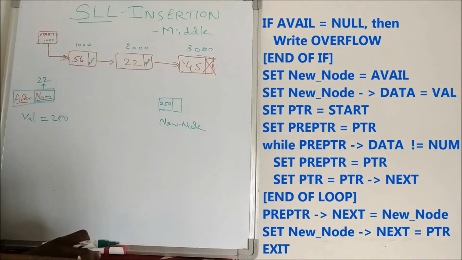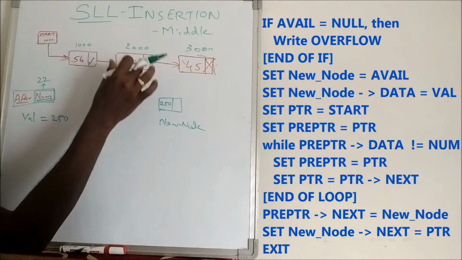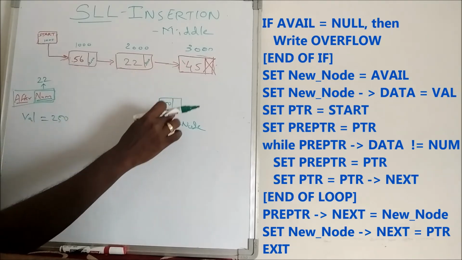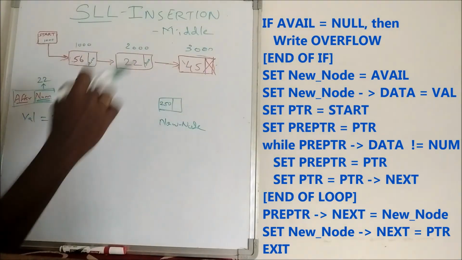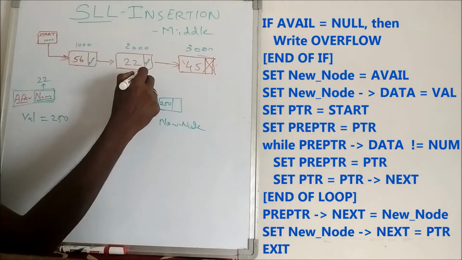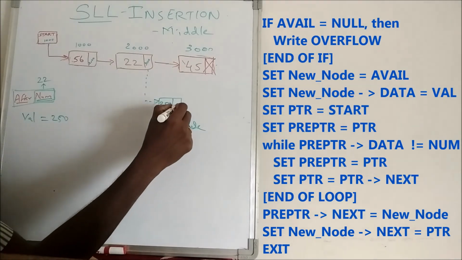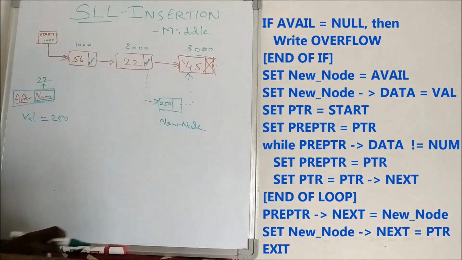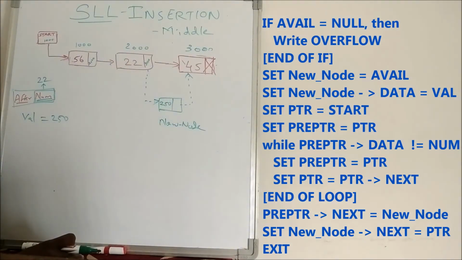Whether this is enough? Not enough, because if we only know this 22, I can connect this 22 to this node, but what next? This node should once again be connected to the 45 also. So here two links should be established: one is this 22 should be connected to 250, as well as this 250 should be connected to 45. If these two links are established, then only this node is inserted between 22 and 45.